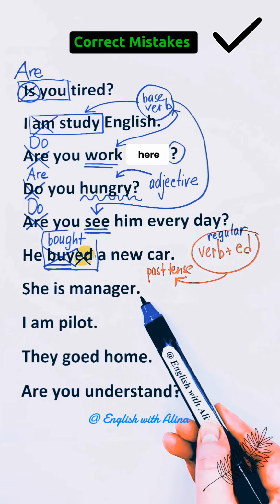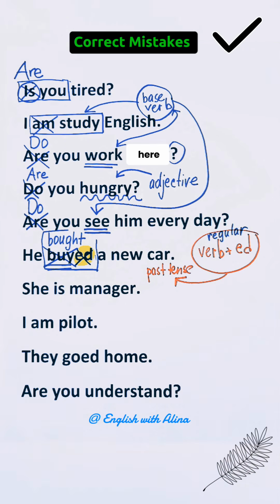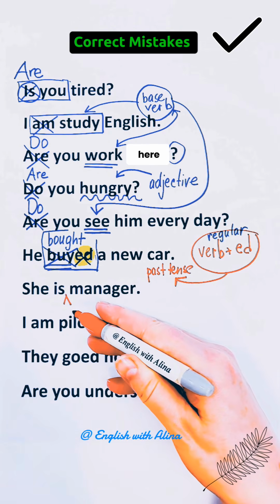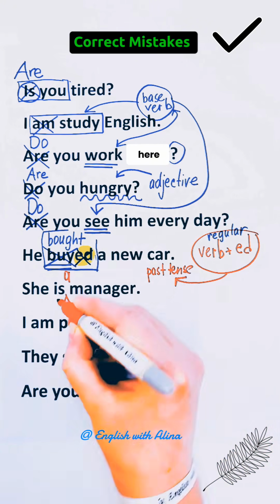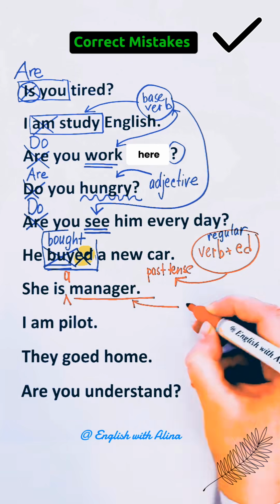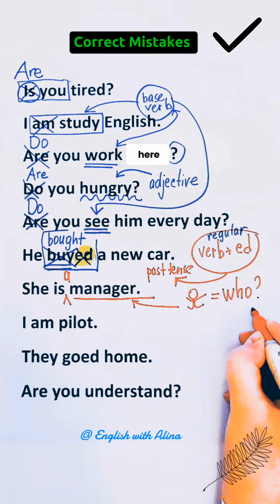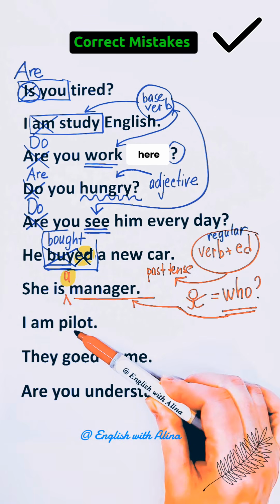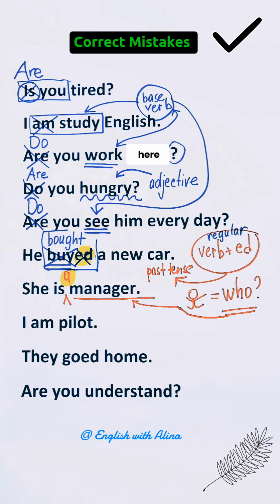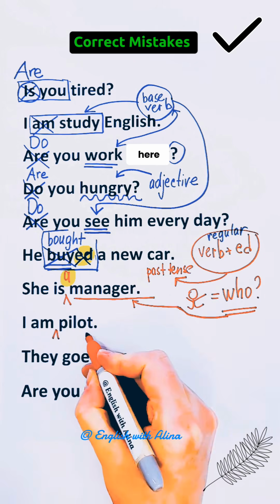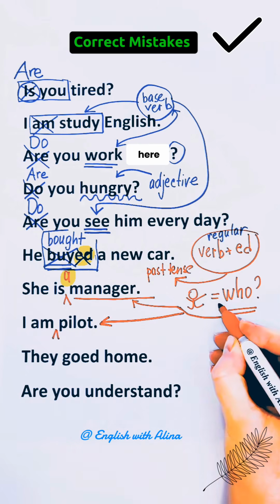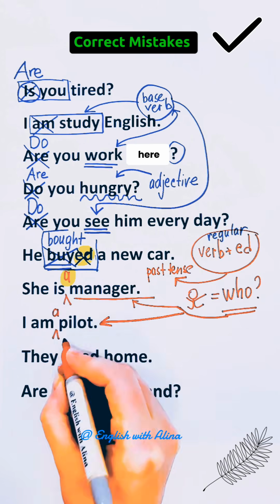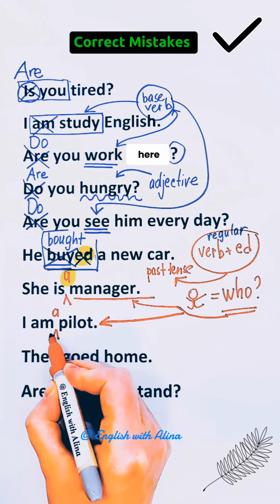"She is manager." What's missing in this sentence? Think. You need to say, "She is a manager." When you tell who somebody is, you always need an article. "I am pilot." Again, I am. Who am I? Pilot is my occupation. You need to say a pilot. She's a manager. I am a pilot.